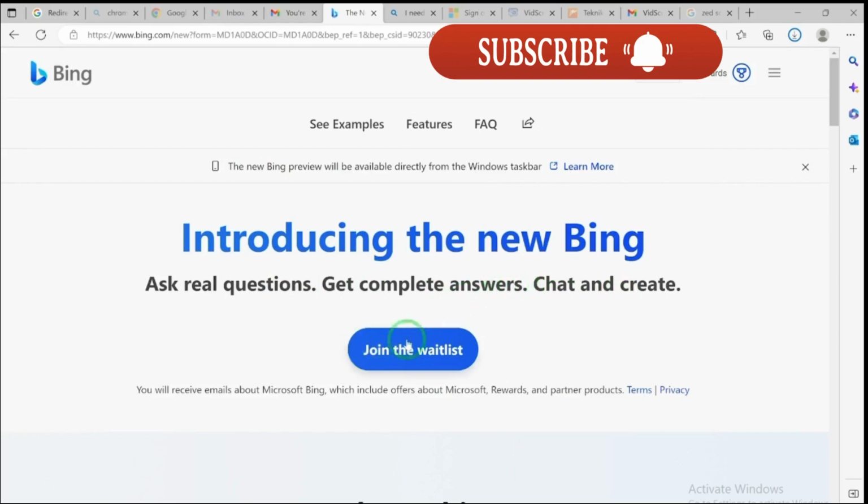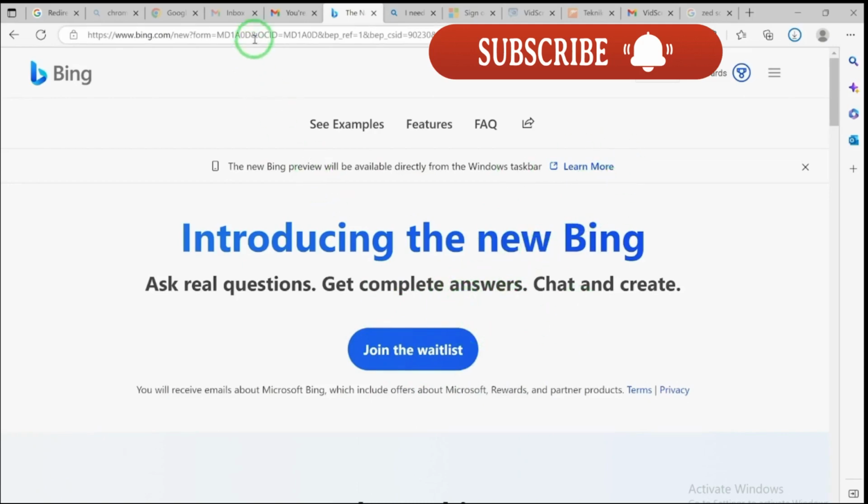Okay, so you have to join a wait list. At this moment, you have to join a wait list. Then it's going to take some time, maybe 2 or 3 days, then they'll contact you and give you access to the new Bing to start trying. I've joined the wait list and I have gotten the access. So once you get the email letting you in to review this feature, you will be able to sign in. But you have to sign in with your Microsoft account.